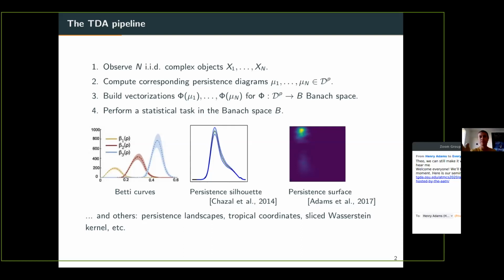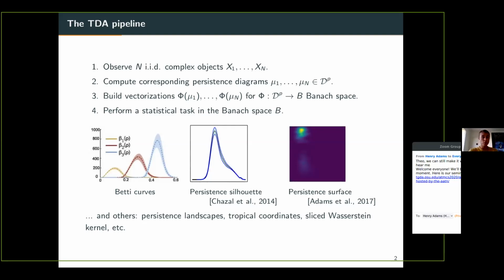So that's the idea. Of course, in this pipeline, you have an obvious choice, which is the choice of the vectorization phi. And actually, there are a lot of choices which have been proposed in the literature. So just to be sure that we are all on the same page about what we mean by vectorizations, I'm going to cite a few of them.